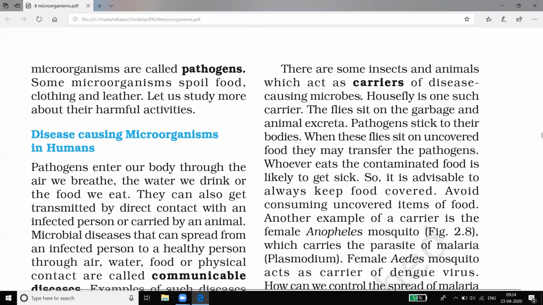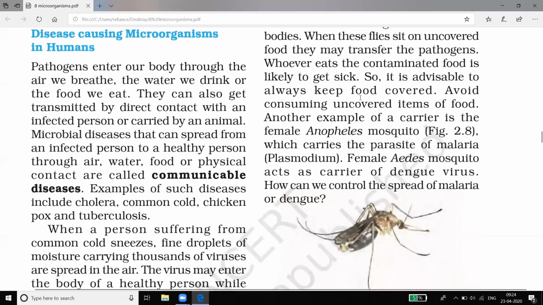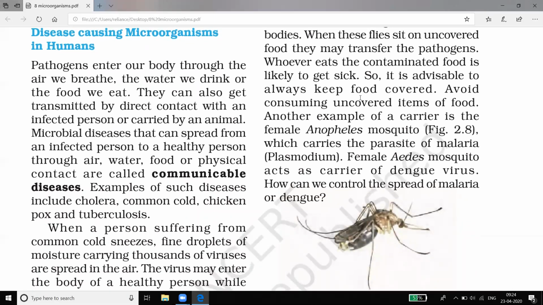Especially the housefly is one of the carriers. It sits on dirty places, garbage or animal excreta, and the pathogens get stuck to its body. Whenever it sits on uncovered food, it transmits them, so it is advised not to consume uncovered or roadside food.